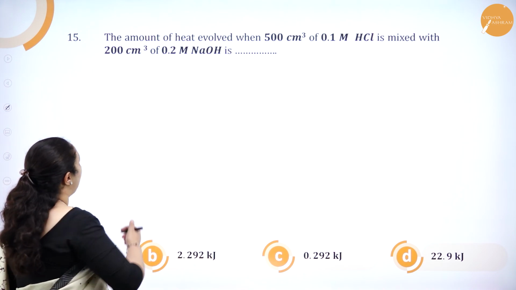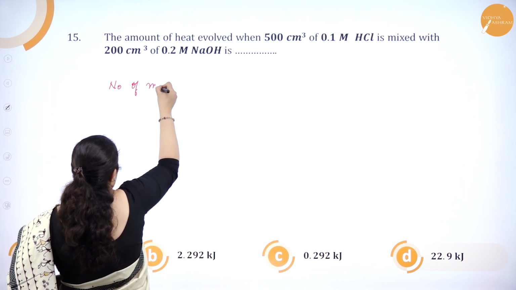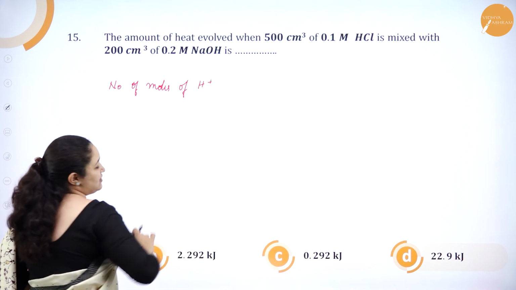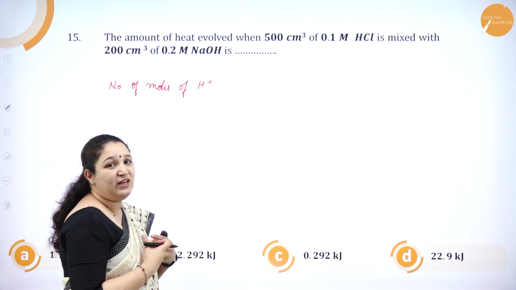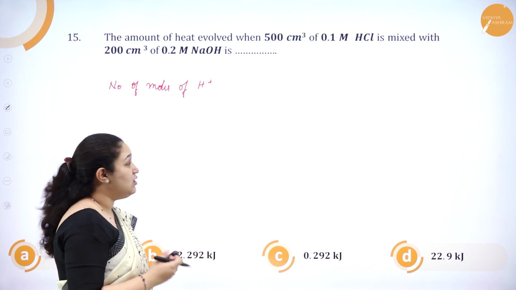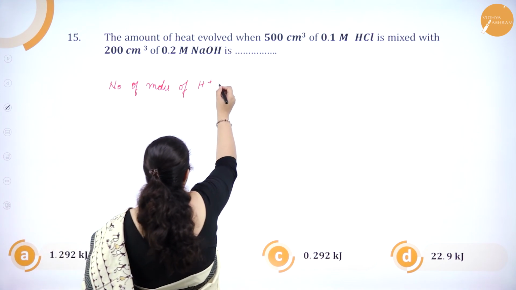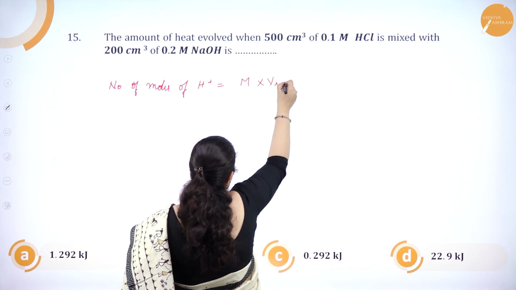First we will find out the number of moles of H plus ion and OH minus ion, because we have to know the heat of neutralization, the heat which is liberated. First, the number of moles of H plus ion is molarity into volume in liters.